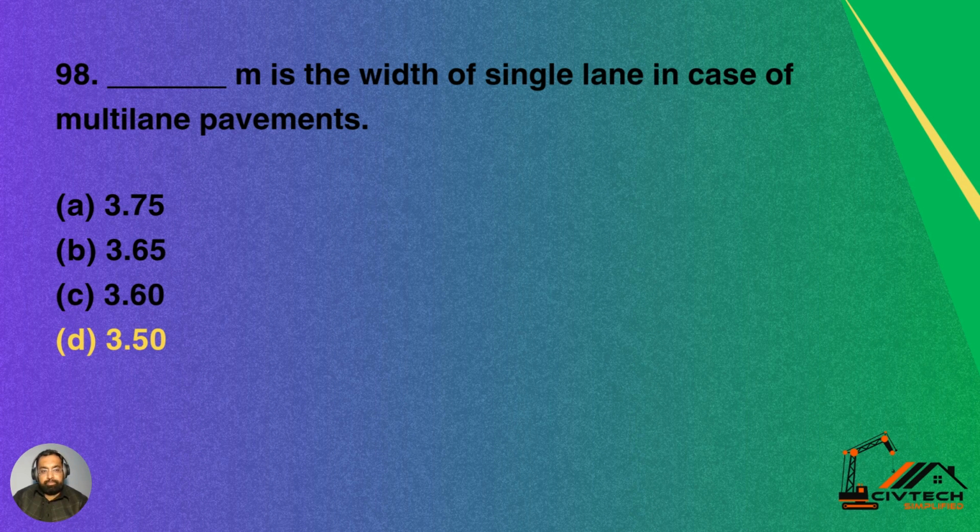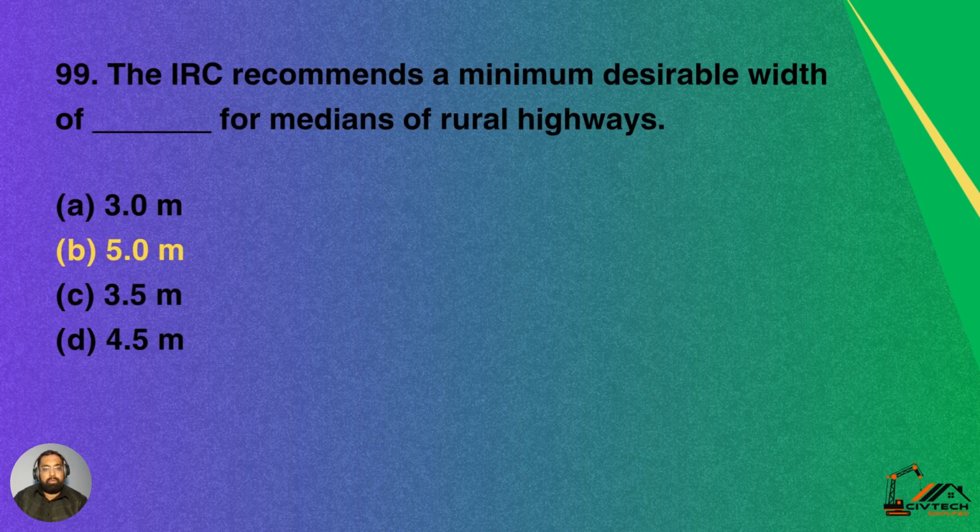Question 98. Dash meter is the width of single lane in case of multi-lane pavements. Option A is 3.75, option B is 3.65, option C is 3.60, and option D is 3.50. So D is the correct answer. The width of a single lane should be 3.5 meter while designing any multi-lane pavement. So option D is the correct answer, which is 3.5 meter.